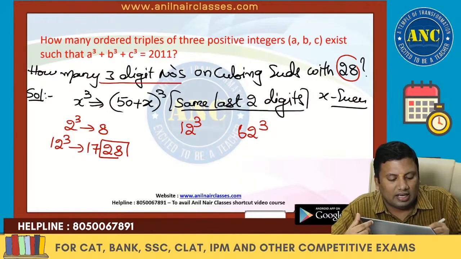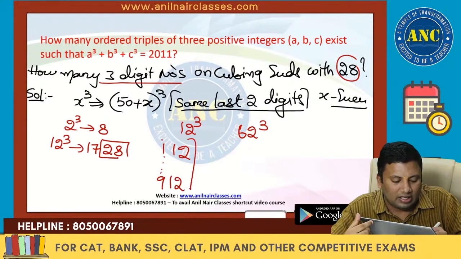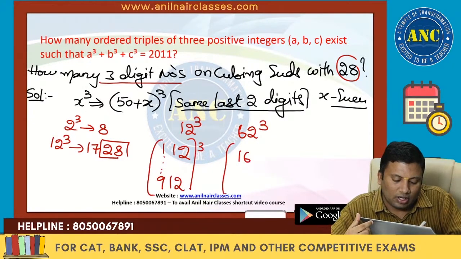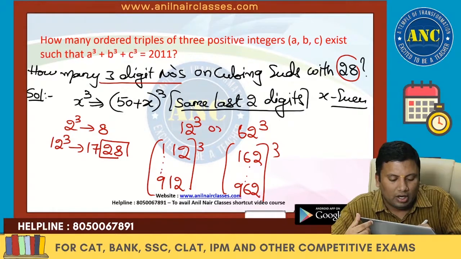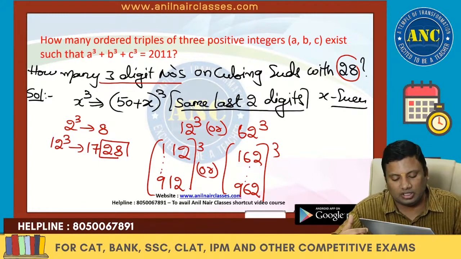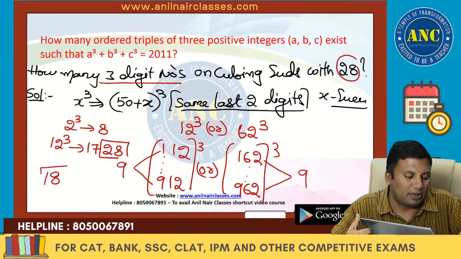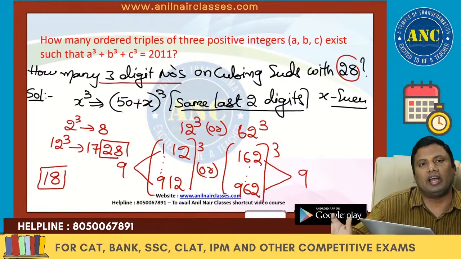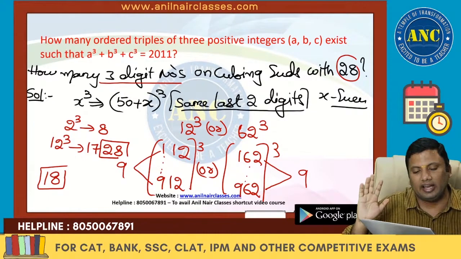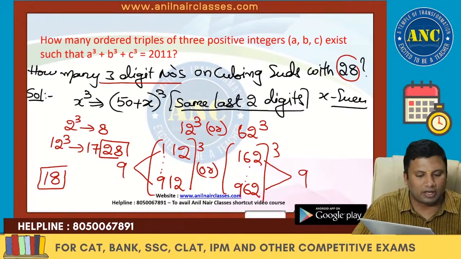But he is asking for a 3-digit number. The hundreds place can range from 1 to 9. Similarly here also, the hundreds place can range from 1 to 9. So it can be 12 cube or 62 cube: 112, 162, 212, 262, up to 912, 962. Here 9 numbers are there, here 9 numbers are there. 9 plus 9, because of the fundamental principle of addition. The answer is nothing but 18. Directly you will get the answer as 18 if you know this logic. Otherwise you will think that this is a very time consuming question.